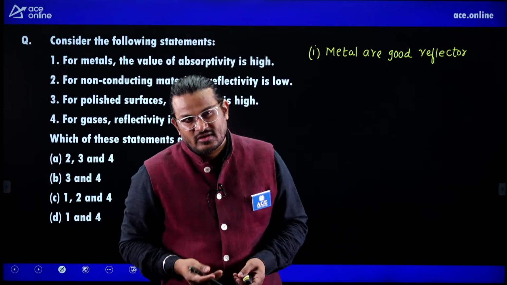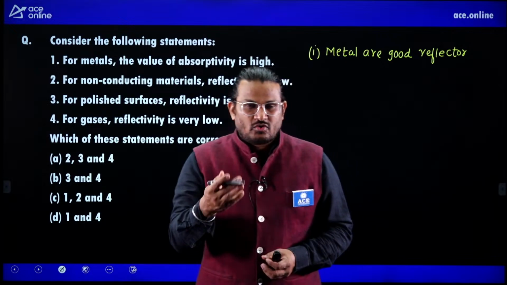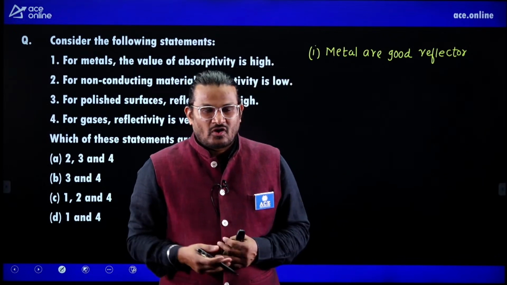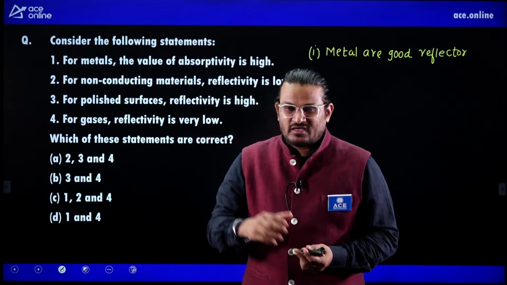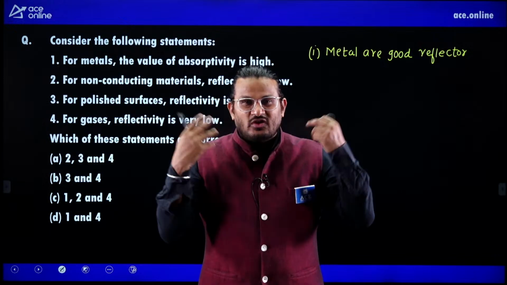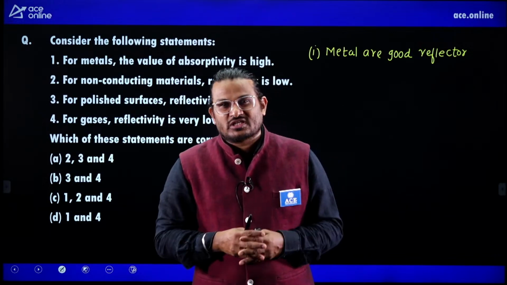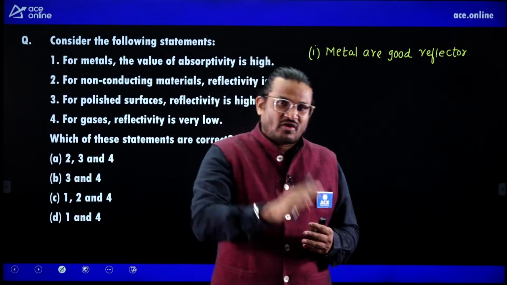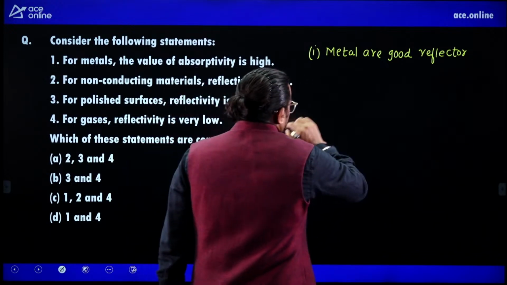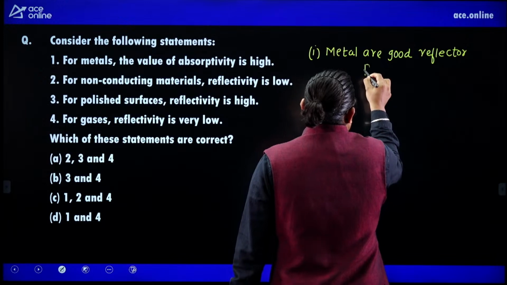You may have observed that when you go to take a CT scan, X-ray or MRI scan, the instructor will say remove the ornaments. So metallic objects, any metallic objects, we should not wear, because there is a reflection from them. So metals are good reflectors, meaning poor absorbers.